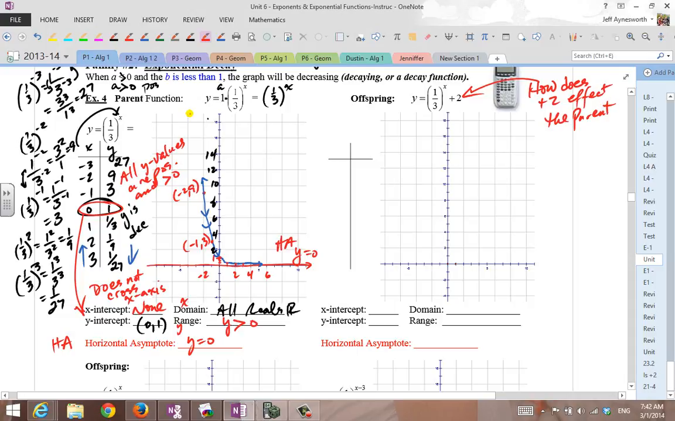And when I say the parent, I'm talking about just 1/3 to the x power, 1/3 raised to the x power. That's the big question. And you probably already know what it is because in the previous two lessons, we know what the +1 did and the +2 and the -2 did. So be thinking about that.